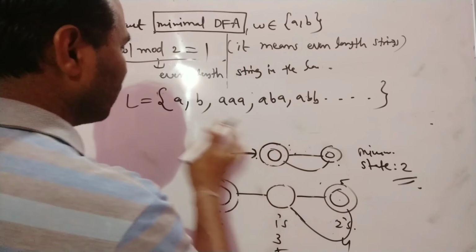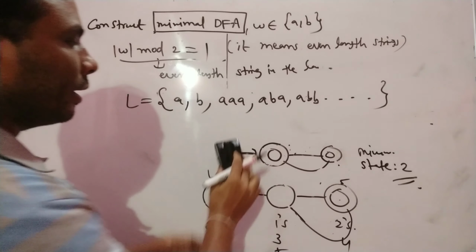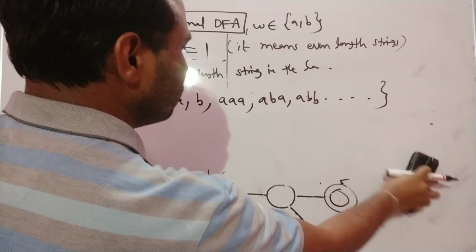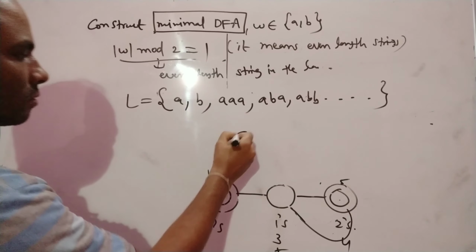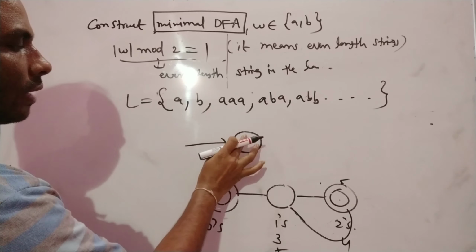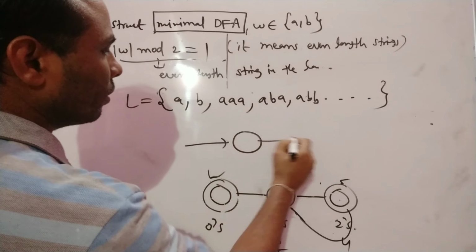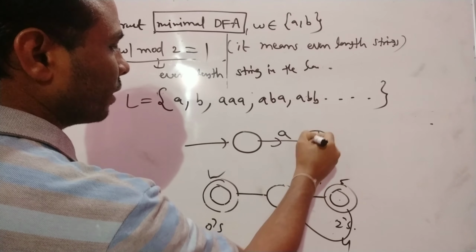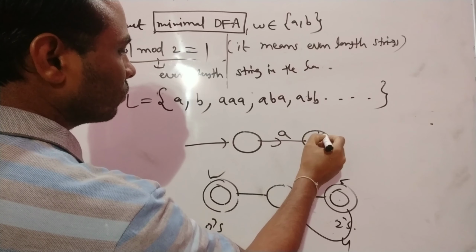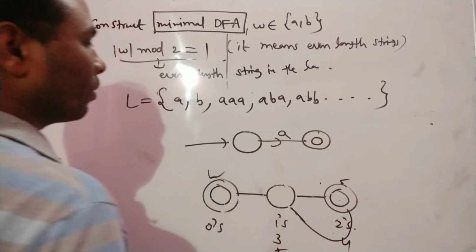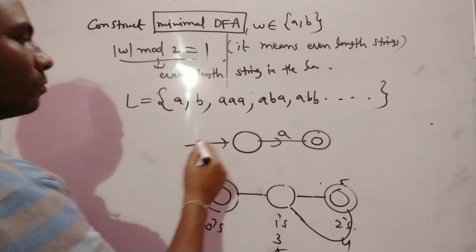First, if it is length 1, the diagram has to change. If it is length 0, don't accept. If it is length 1, you have to accept with A, final state. It means it is the odd state. If it is B, you also have to accept.